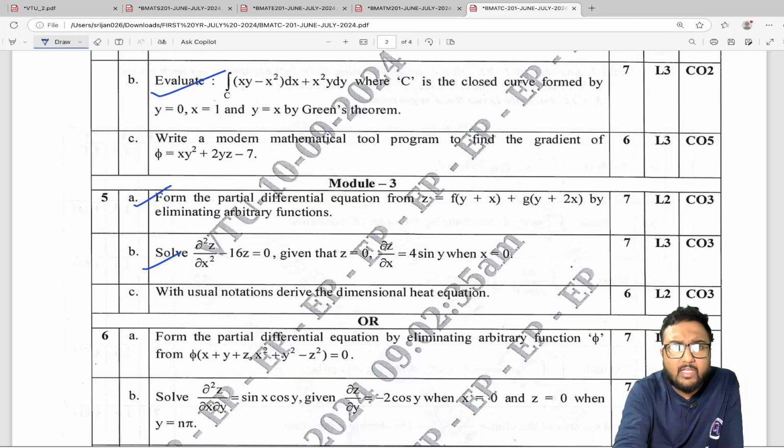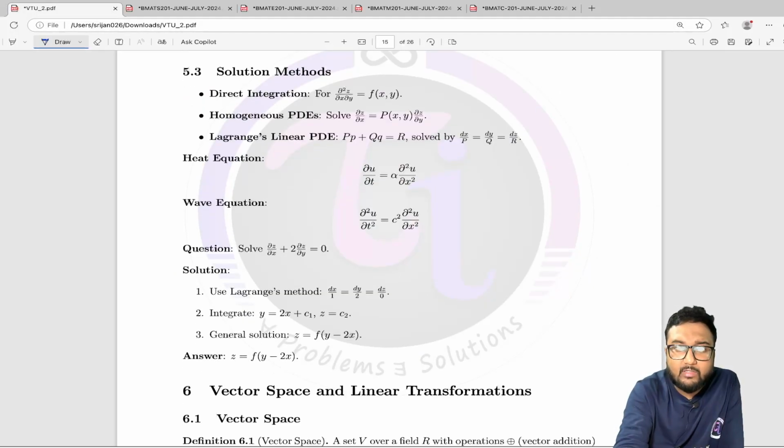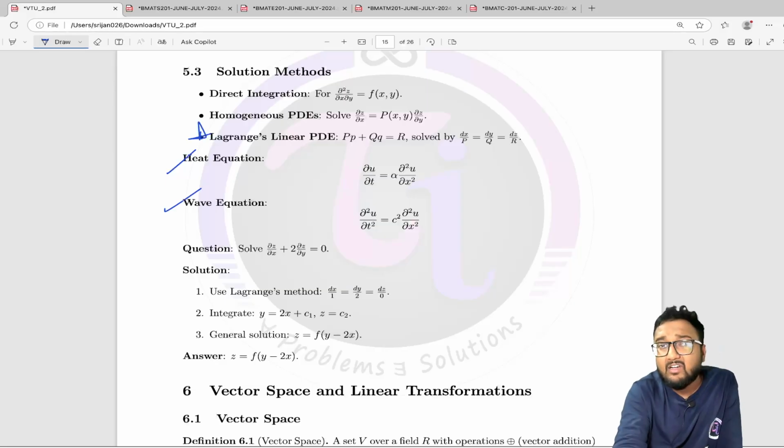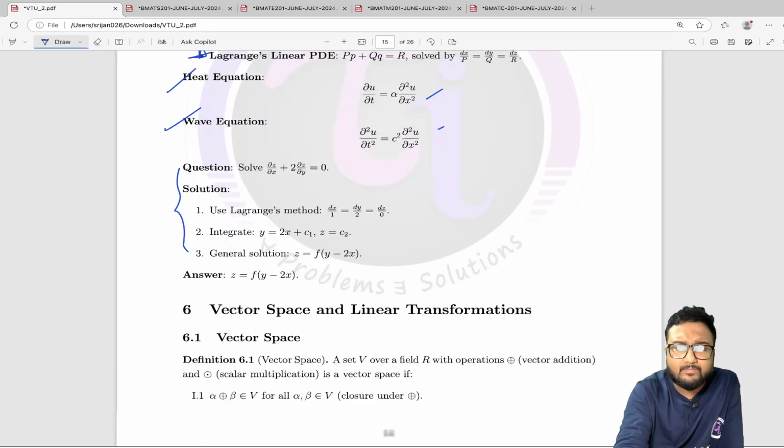So for that we have some methods here. Lagrange's method is one of the most important ones, and here it is, Lagrange's method to solve the PDE. And you have to remember some important equations as well, like heat equation, wave equation, it is written here as well. And some questions are there to solve it quickly, and that's it, okay.